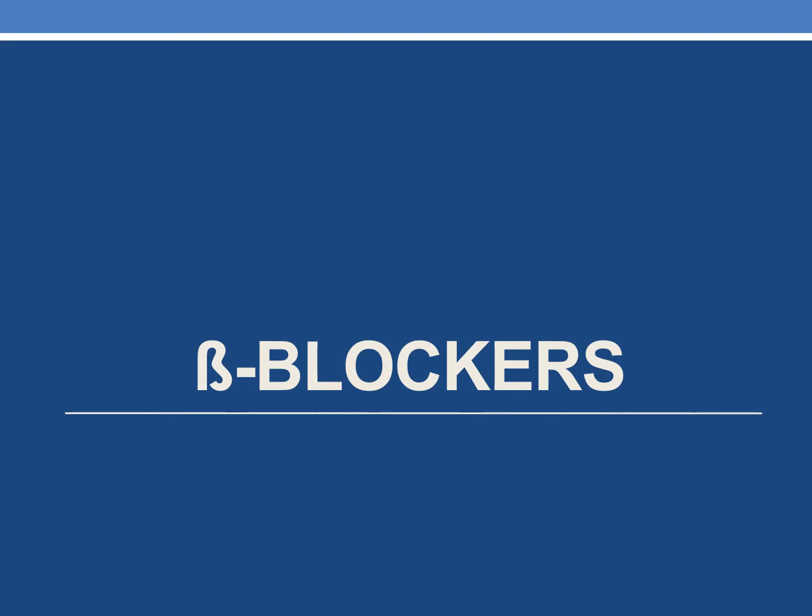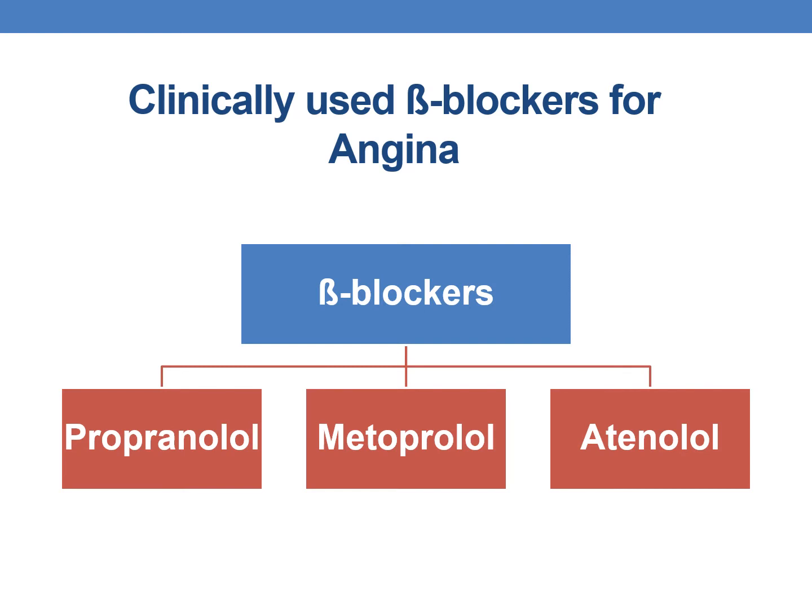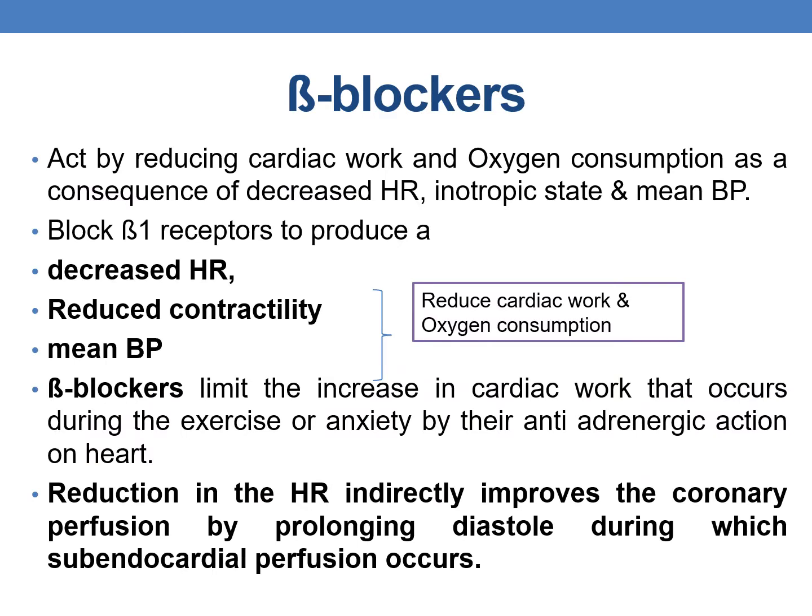Now coming to the next category of anti-anginal drugs, they are beta blockers. The clinically used beta blockers for angina are propranolol, metoprolol and atenolol. They act by reducing the cardiac work and oxygen consumption as a consequence of decreased heart rate, inotropic state and mean blood pressure. They block the beta-1 receptors to produce a decreased heart rate, reduced contractility and mean BP. This overall reduces the cardiac work and oxygen consumption.